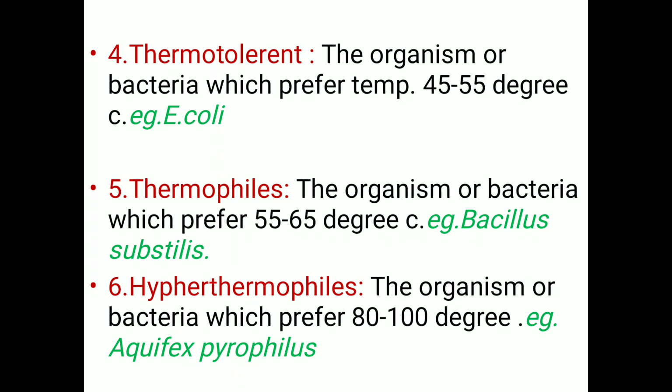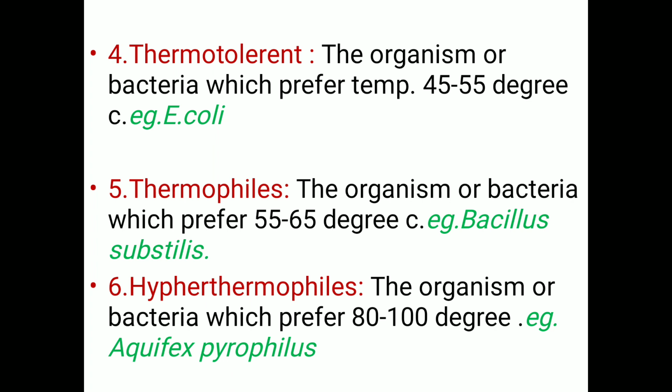Next one, thermotolerant. That means it requires high temperature. So thermotolerant means those organisms or bacteria which prefer the temperature range in between 45 to 55 degrees Celsius. So that bacteria is called thermotolerant bacteria. That is, that bacteria grow better at a temperature range in between 45 to 55 degrees Celsius.